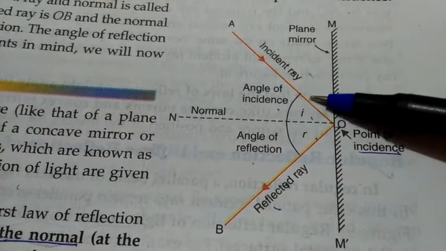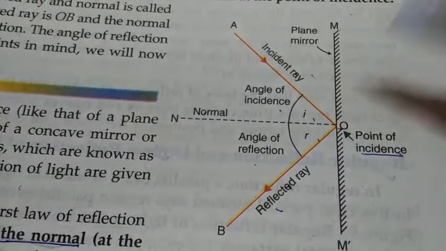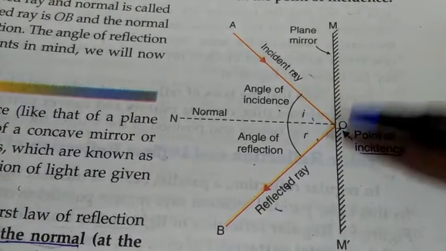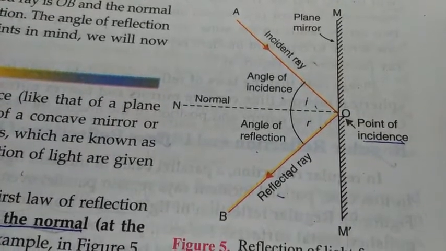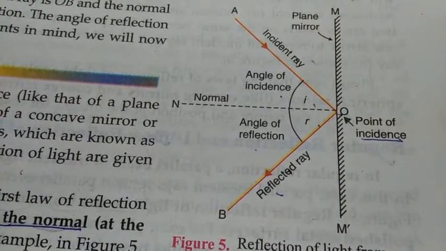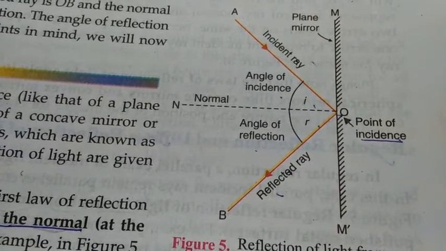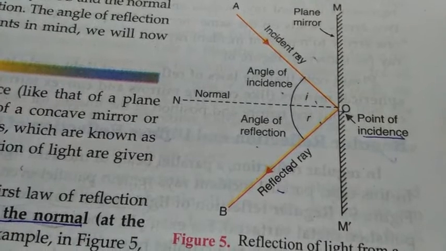What? They draw the angle here. When we ask them what is the angle of incidence, they mark here. For the angle of reflection, they mark here. Don't make that mistake. Both the angles are made with the normal, not with the mirror.